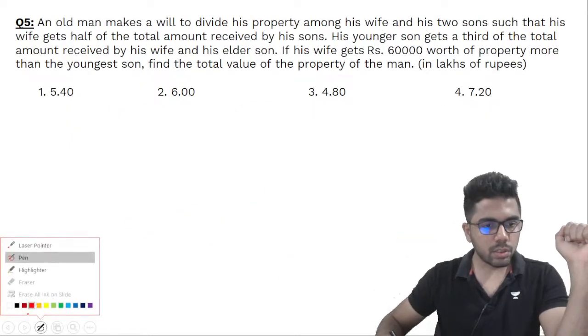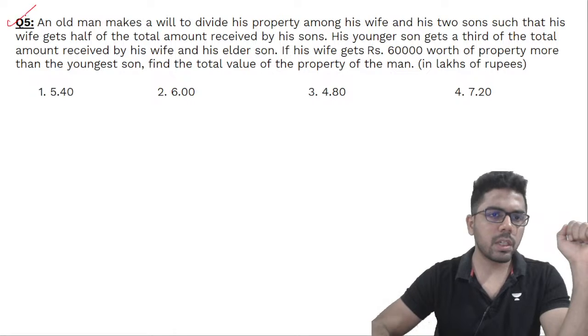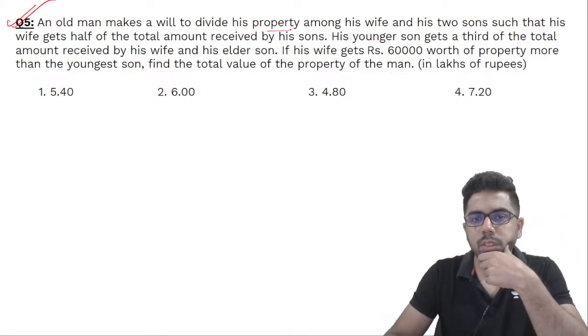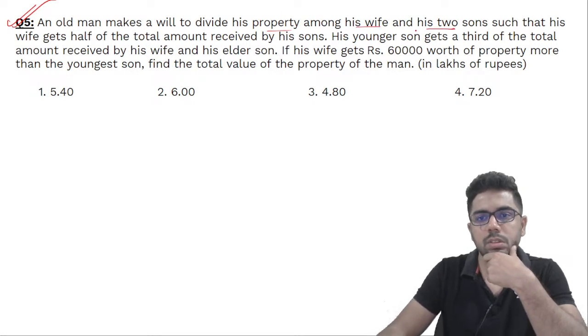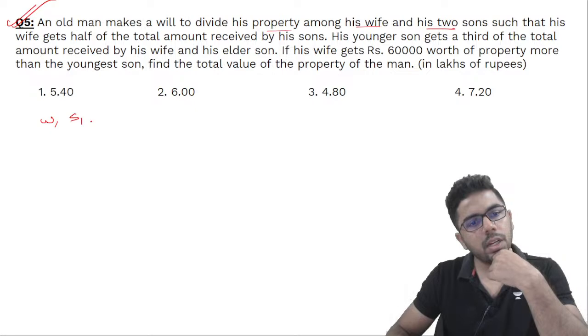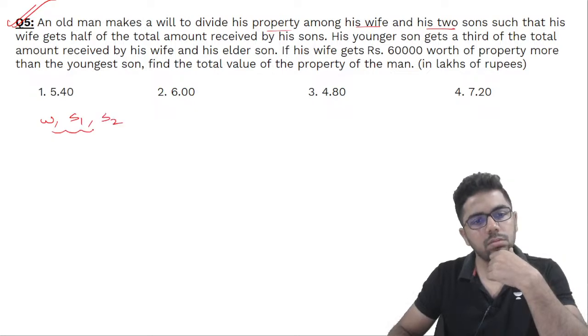Let's take a look at this one. Question number 5. Another typical example of the ratio. An old man makes a will to divide his property among his wife and his 2 sons. So there are 3 people: wife and, let us say, son 1 and son 2.